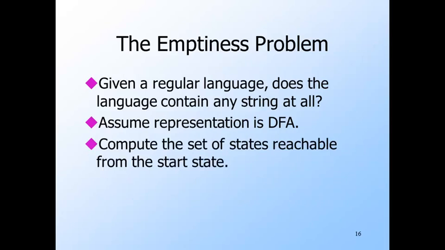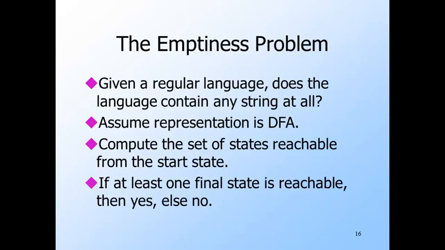Finding reachable states requires a breadth-first or depth-first search from the start state. I'm not going to assume you are familiar with these search techniques, but it is fairly easy to think of some way of searching a graph from a single node by following all arcs out of the node and marking those nodes you've visited. Then, follow arcs out of the nodes you visited and mark any other nodes you visit. Keep doing that until you cannot mark any other nodes. The marked nodes are those that are reached from the start state on some input. If at least one final state is marked, then the DFA accepts at least one input. If no final state is marked, then it is impossible for the DFA to accept anything and its language is empty.